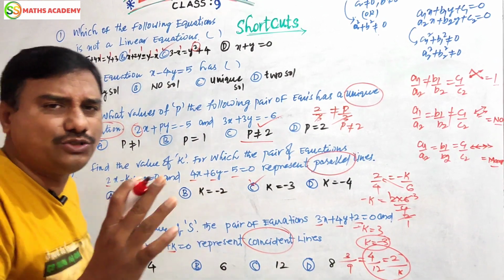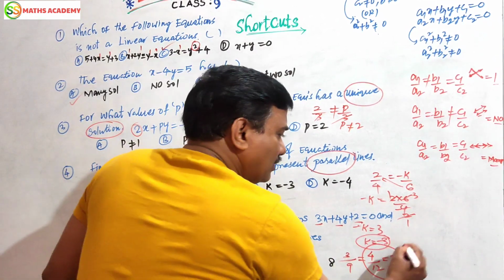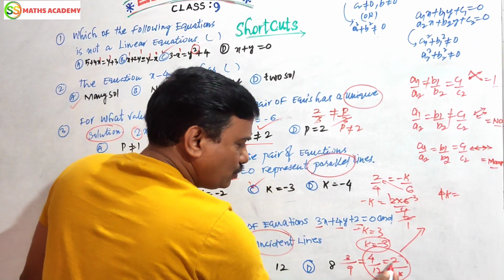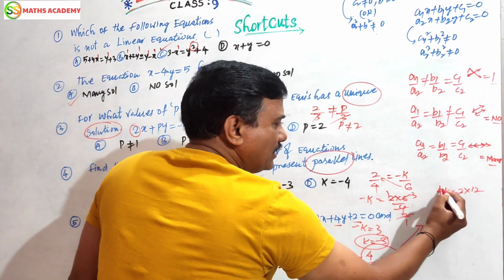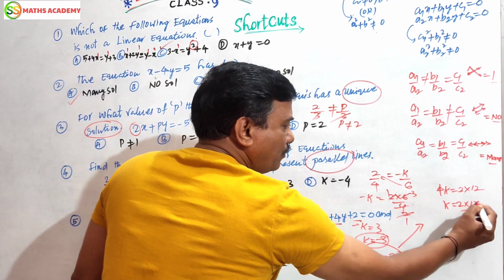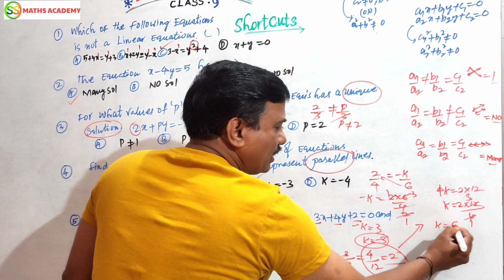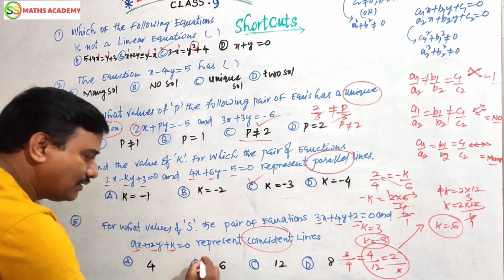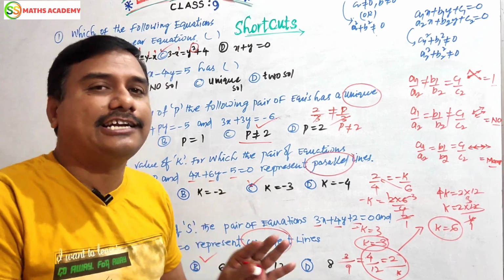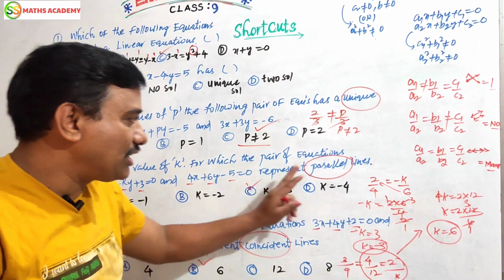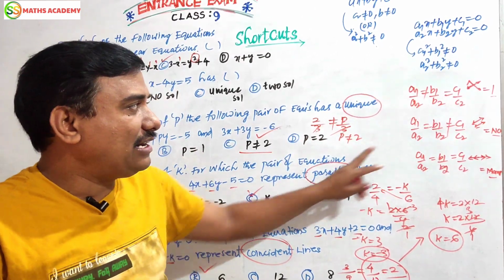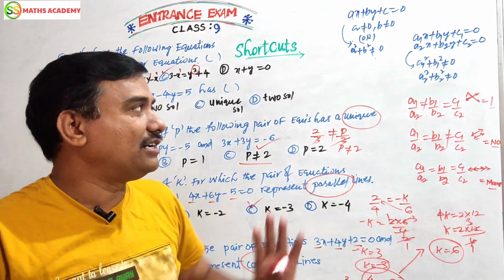You can take any number, your choice. I am taking this. So see this side, k into 4 is 4k, which equals 2 into 12. The 4 transposed to the right side becomes the denominator. 4 ones are 4, 3 fours are 12, so k equals 6. This is your answer. Friends, how easy is it? I am explaining the direct shortcut only. Here the keyword is unique solution, here the keyword is parallel, here the keyword is coincident. Unique solution is the first condition, parallel the second condition, coincident the third condition.